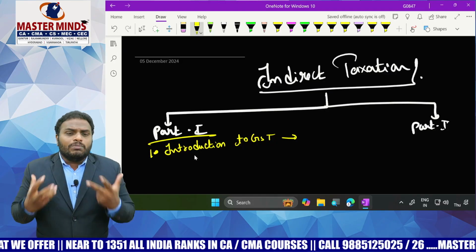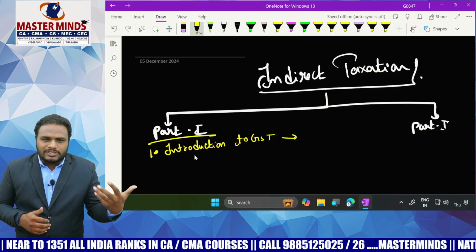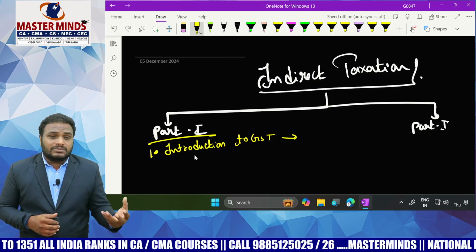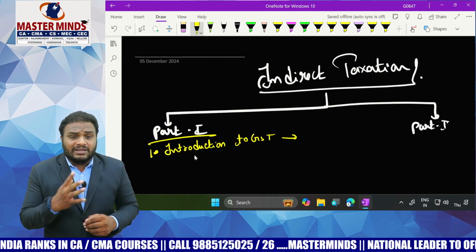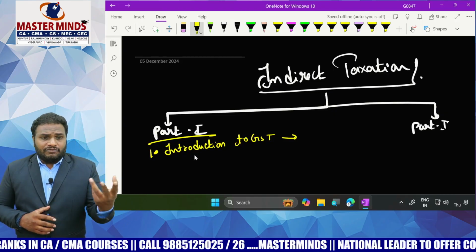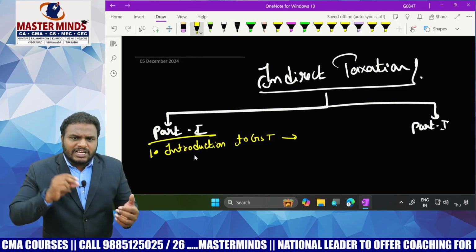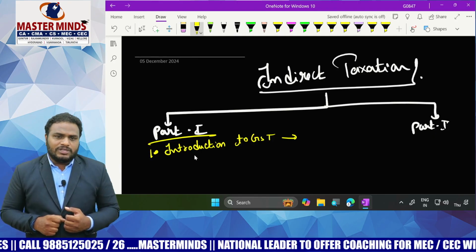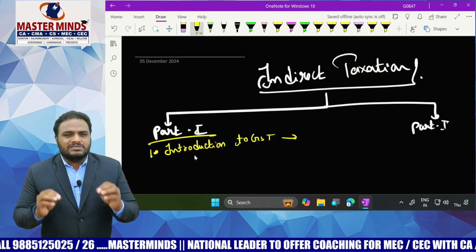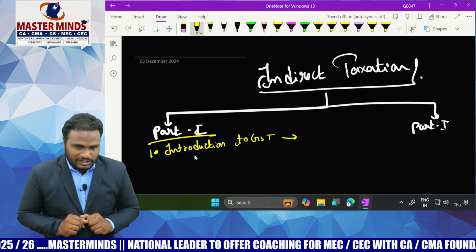It will give more marks in less time. In the last 2 years' papers, direct 14-mark questions came from this chapter: features of IDT, features of GST, benefits of GST, functions of the GST Council. Please read each and every question. Please don't neglect this Introduction to GST.